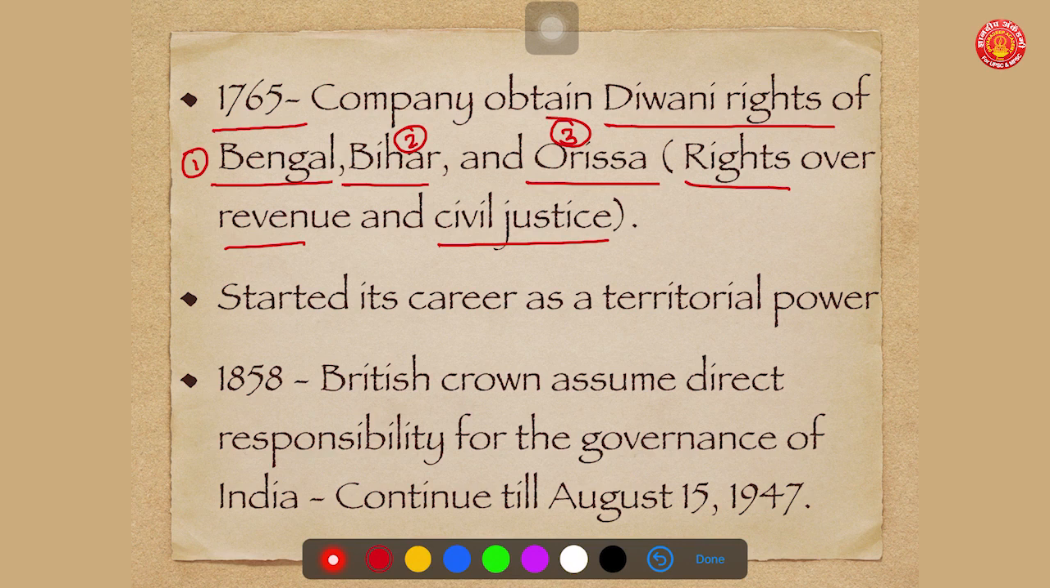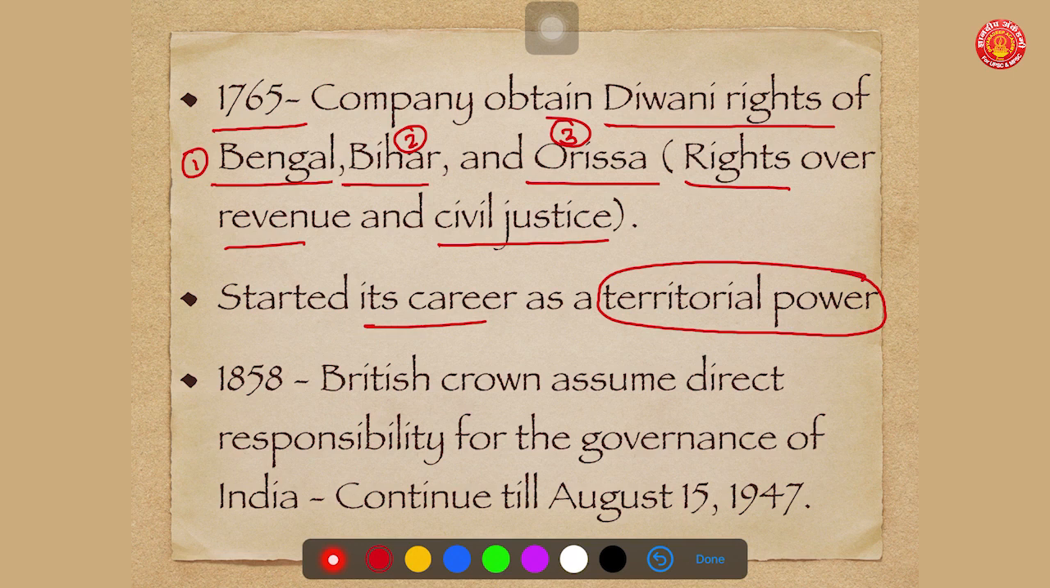In these three provinces they got Diwani rights. After getting this Diwani right, the company started its career as a territorial power. So from the prelims point of view, you have to keep in mind that it is after this Diwani right that the company started its power as a territorial power.